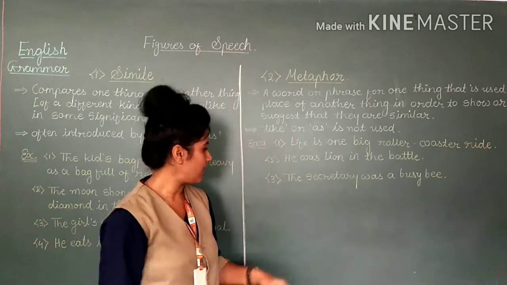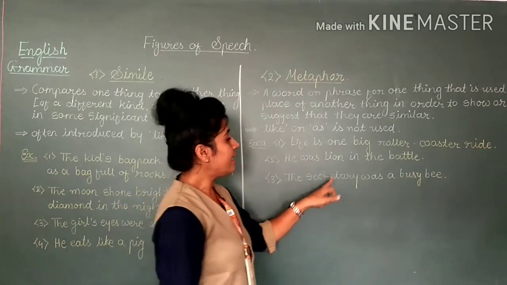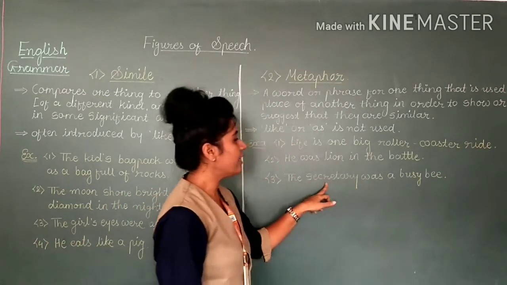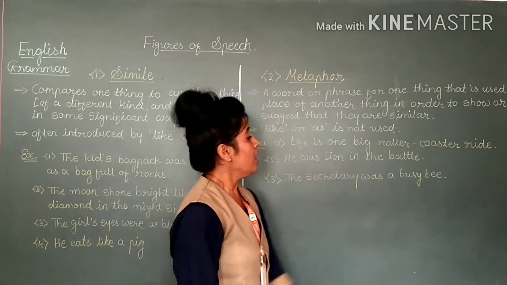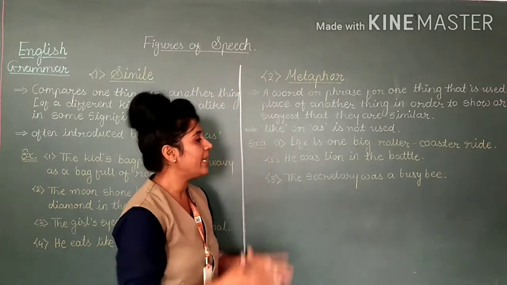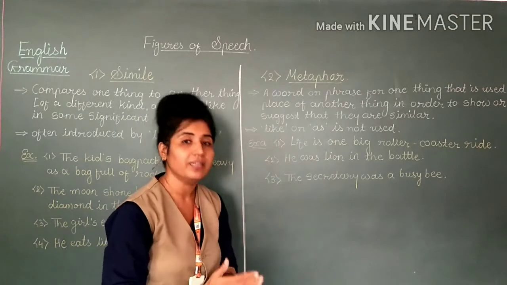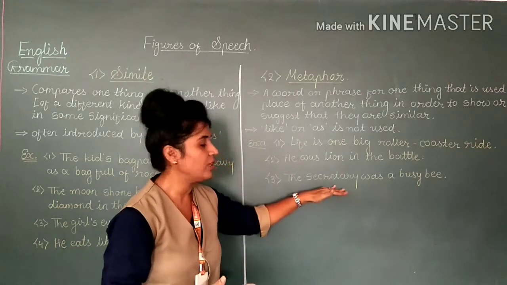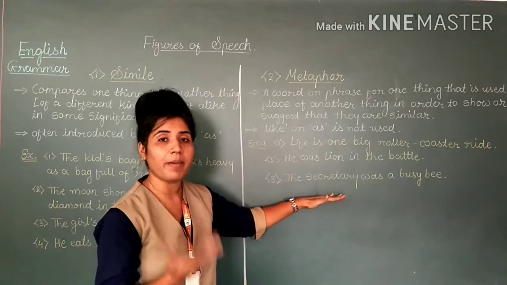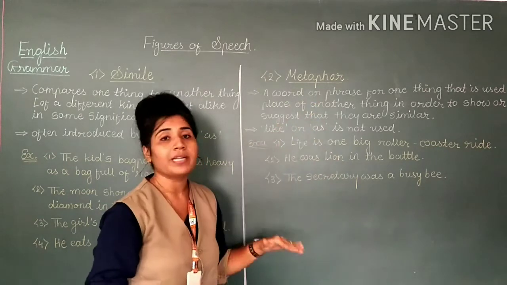So this is metaphor. Third, the secretary was a busy bee. The secretary is compared to a busy bee. The secretary was compared to a bee, and that's why this is called comparison. And here you can't see the words like and as. Direct comparison is there. So this is metaphor.